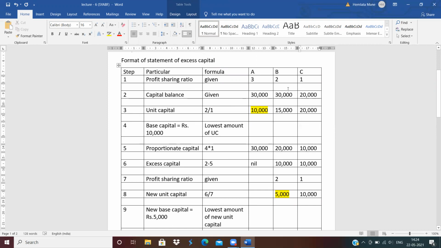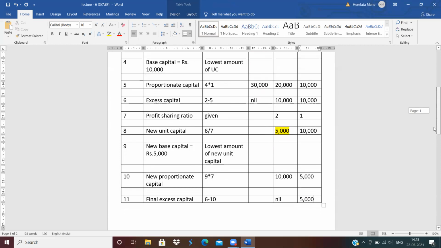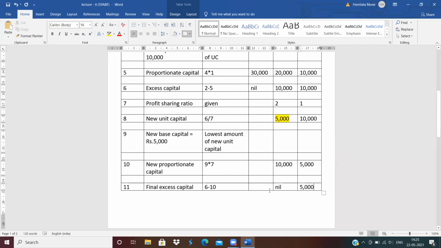Automatically, you will get the figures. Profit sharing ratio is always given in the question. Capital balance is already given in the question. Next, unit capital, base capital. How to calculate base capital? Lowest amount of these 3. Next is proportionate capital, and then excess capital. The partner whose balance becomes nil, don't write down the profit sharing ratio of that partner. Only write down the profit sharing ratio of the remaining partners. Then get a new unit capital, new base capital, new proportionate capital, and final excess capital.